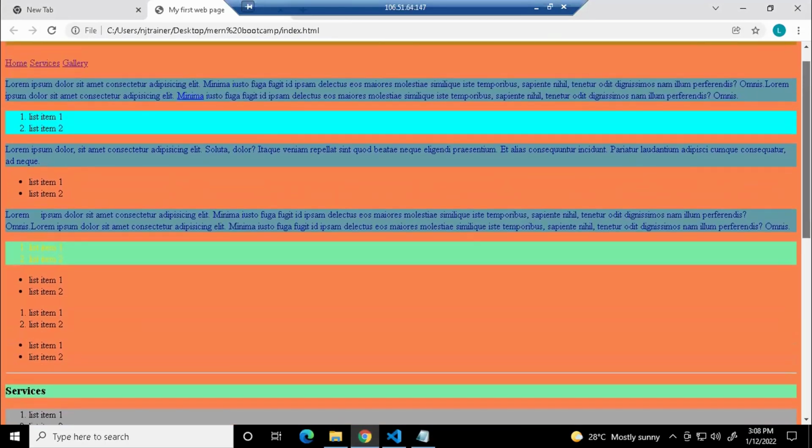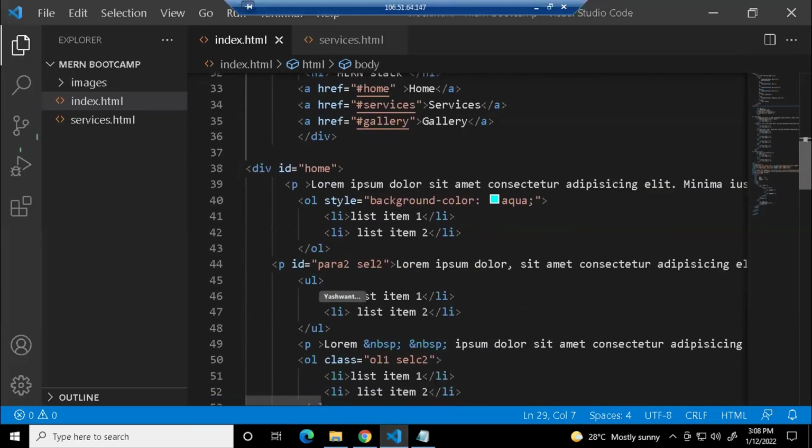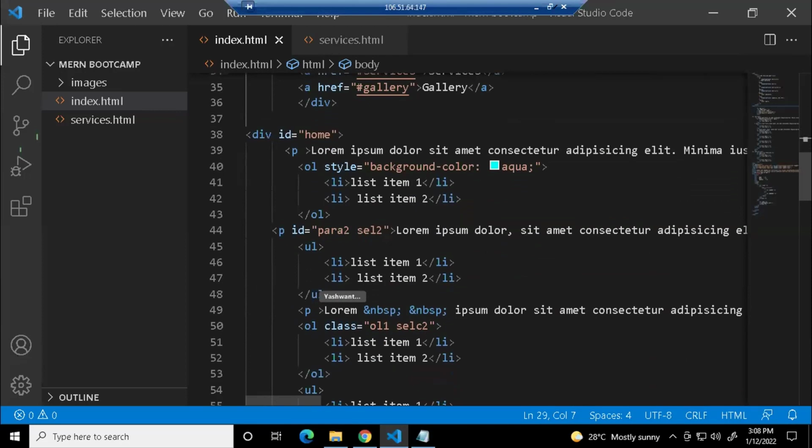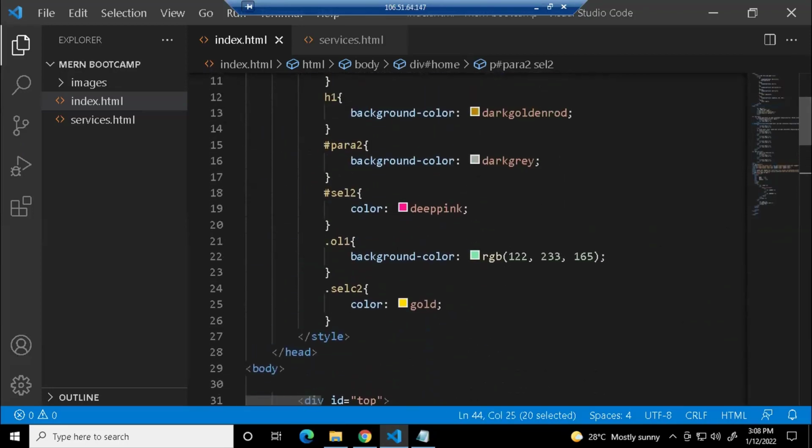See the second P tag. This is where we have applied the style using the ID selector. Am I right? So here we have applied the style, para2 and SEL2. According to that, what should we have got in the output? We should have got the background color gray with a deep pink text color. Am I right?